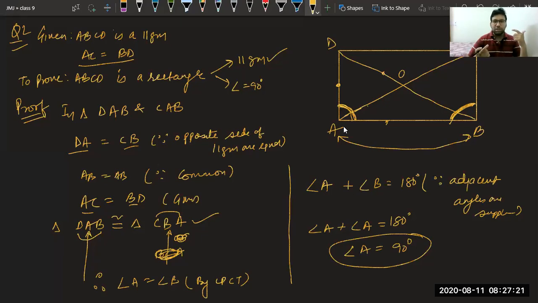The logic was we had to prove two angles equal first. Then only we could have done this thing. Else we would have been stuck in this question. Okay. I hope you are able to understand what we have done. It was already given to us. It is a parallelogram. We only had to prove one angle equal to 90 degree.